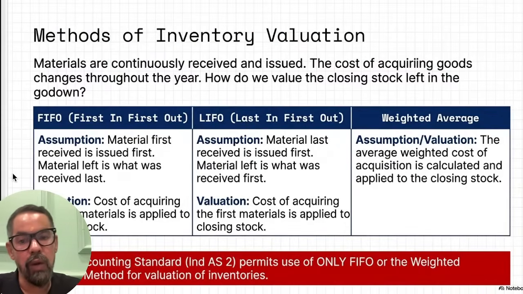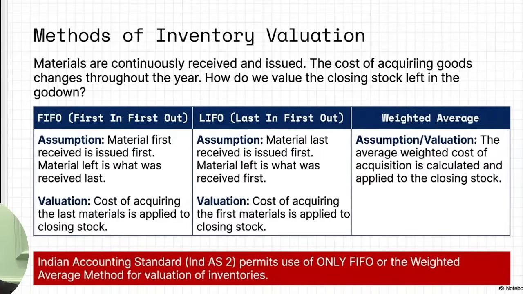When it comes to Accounting Standard 2, we have inventory valuation. There are 3 methods which are generally allowed, but the Indian Accounting Standard allows only 2 methods, FIFO and weighted average. The first one is first in first out, last in first out, and weighted average cost. I hope you remember all these particular methods. We have discussed them many times.